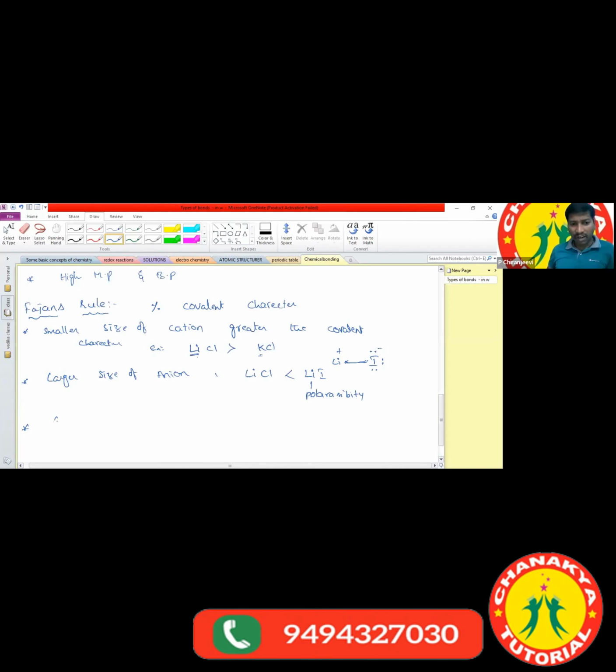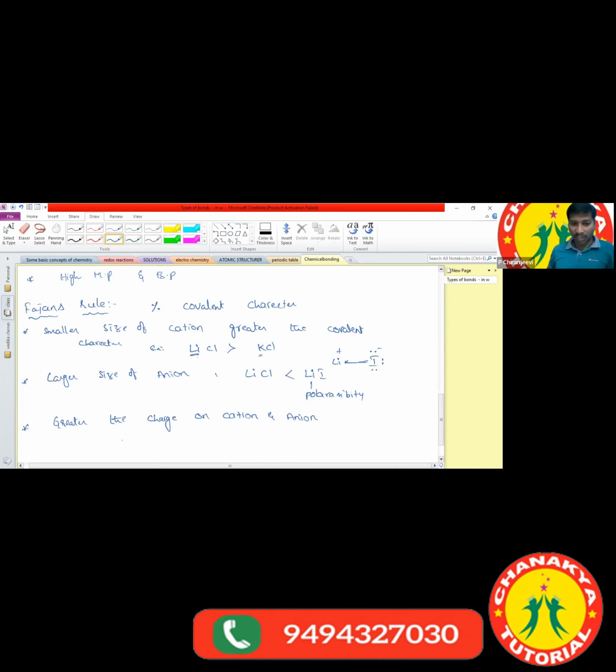Next one: the greater the charge on the cation and anion. The greater the charge on the cation as well as the anion, the more the covalent character increases.